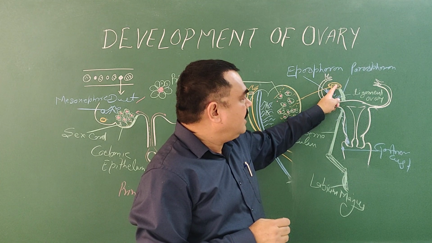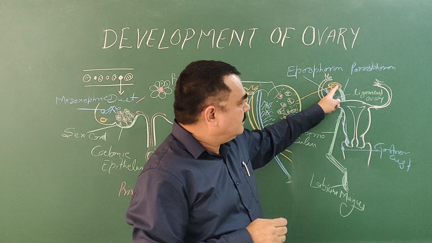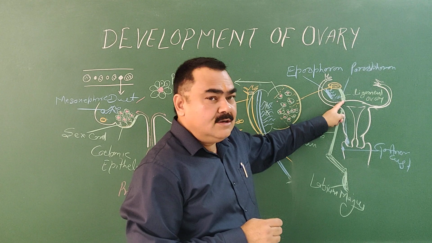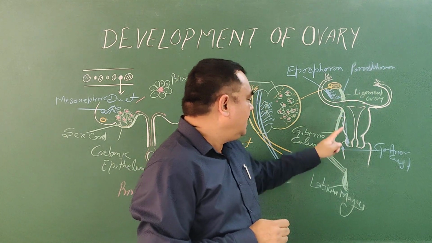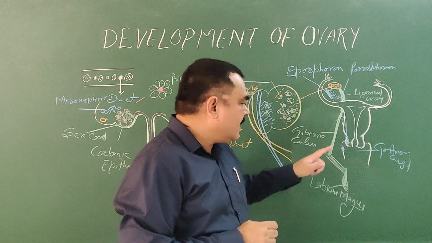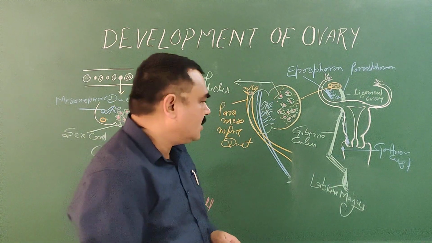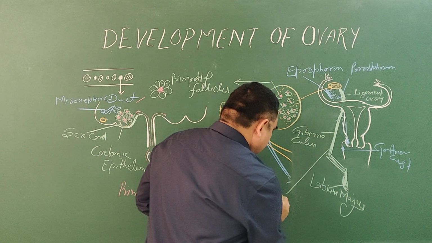This part of the gubernaculum attached to the body of the uterus forms the ligament of the ovary, and this part of the gubernaculum forms the round ligament of the uterus.